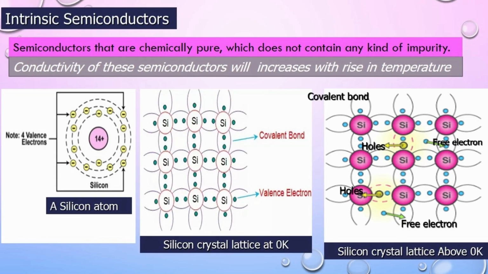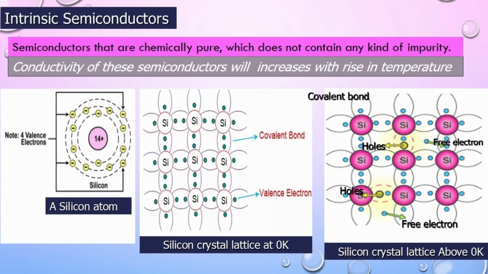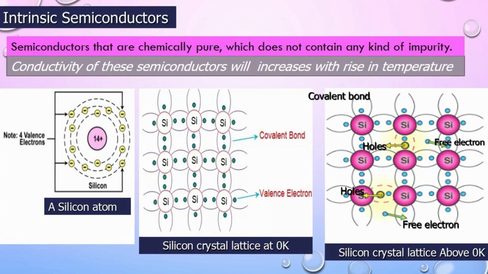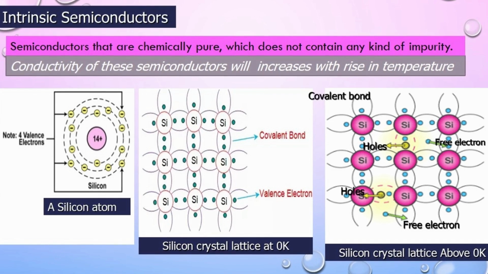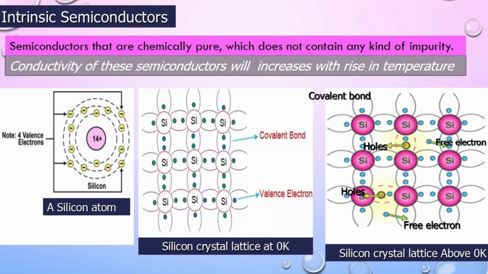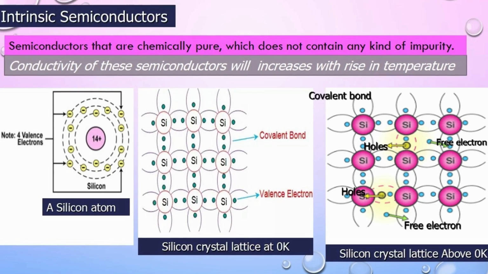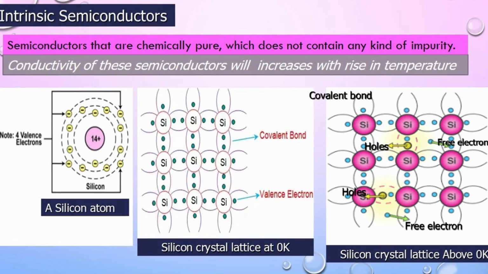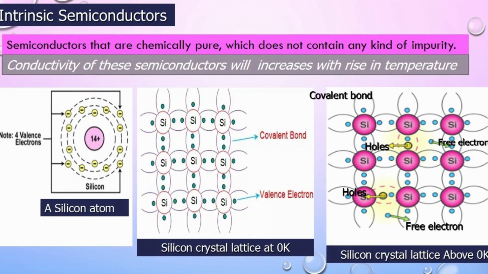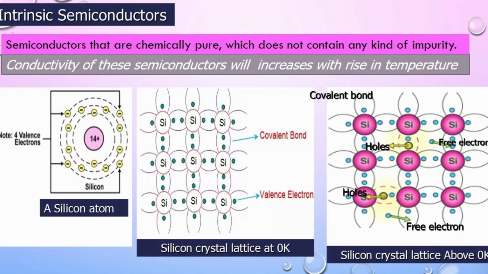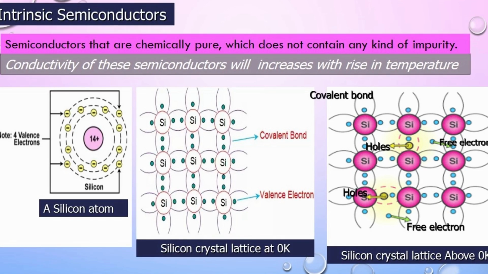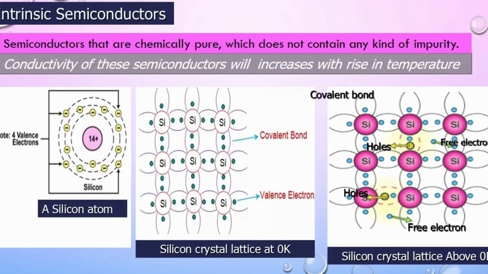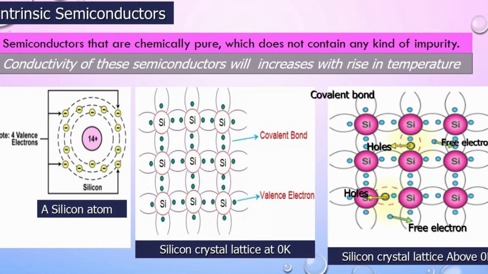So it will behave as an insulator. It will have very low conductivity. But when I increase the temperature above 0 Kelvin, the covalent bonds which are holding the silicon atoms together can break. Hence, the electrons will be released. These electrons are free to move. Hence, they will show some conductivity. So, the conductivity of silicon above 0 Kelvin will be more. This is shown in figure 2.